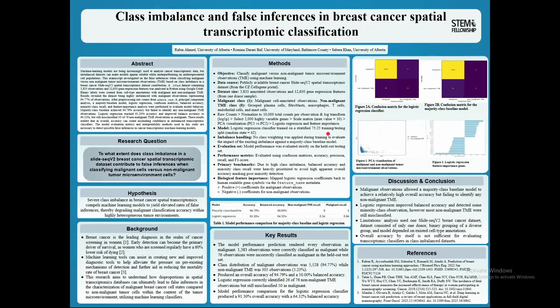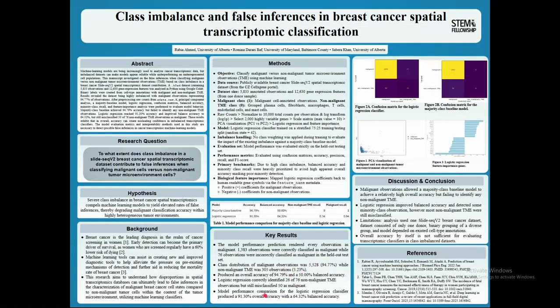The results showed that 94.77% of observations were malignant, while 5.23% were non-malignant TME. In the PCA plot, malignant observations formed the main cluster, while non-malignant observations were fewer and appeared both within the main cluster and as scattered separated points. The baseline model had an accuracy of 94.79%, but it did not identify any non-malignant TME observations.